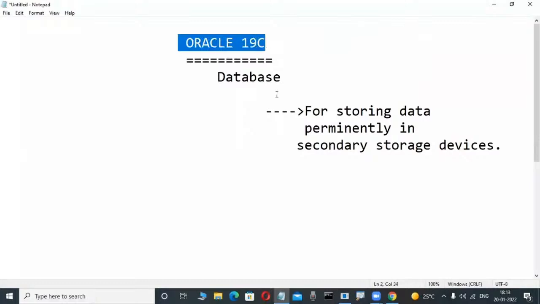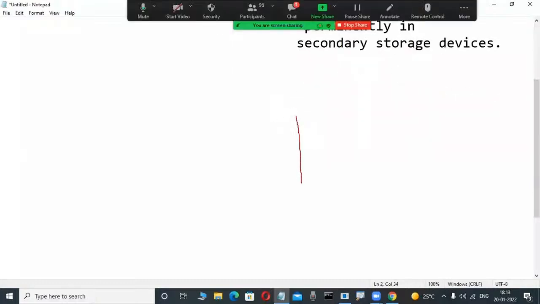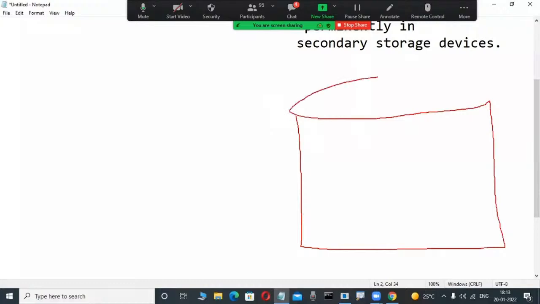Now concentrate here, very important. Suppose I'm a first-time newcomer. How am I thinking? Maybe database is nothing. Suppose I'm installing Oracle software, which is one of the database software. Whenever I install Oracle software into my system, automatically some place is created in the hard disk. Maybe this place is called a database. So many people think like that: in this place we store data.